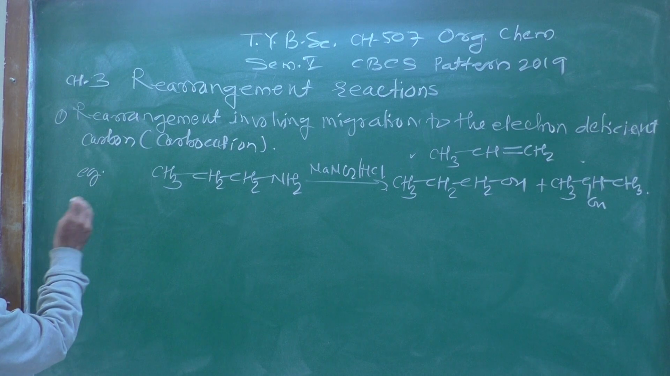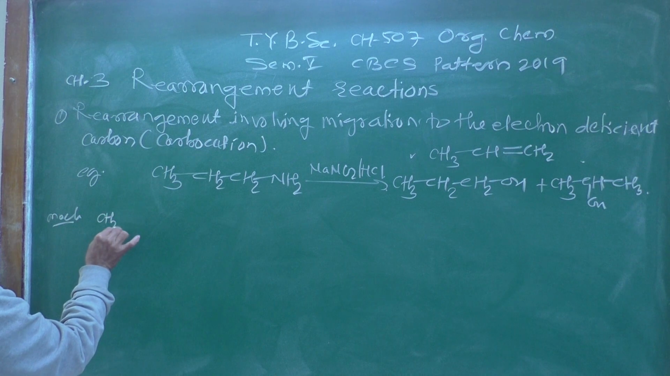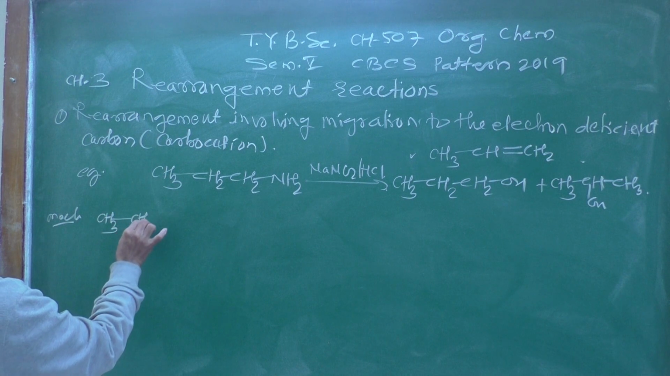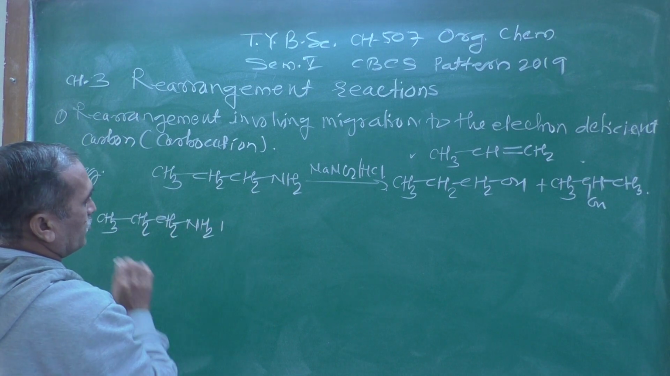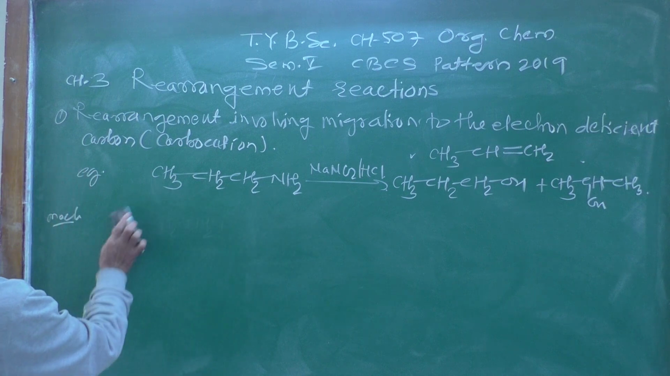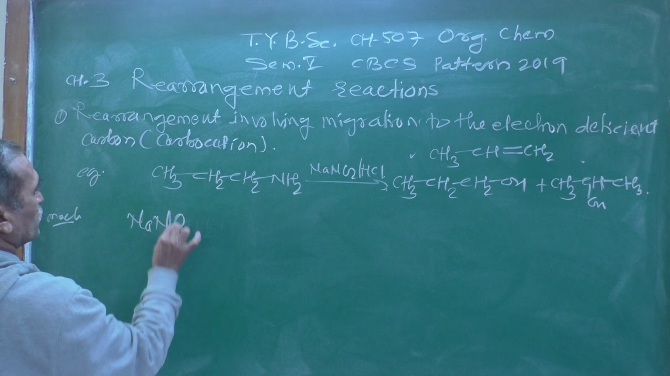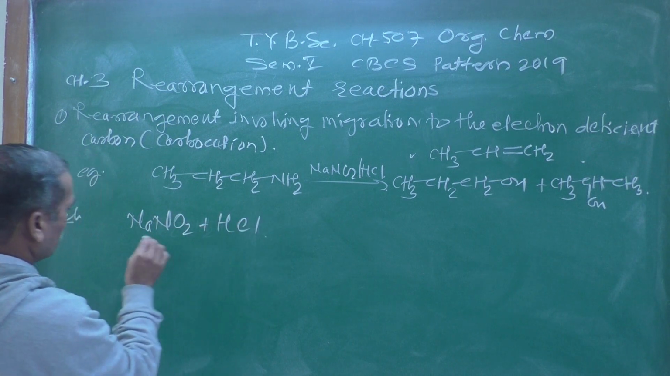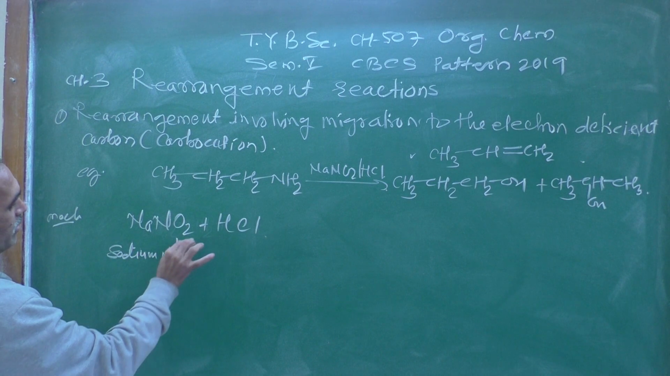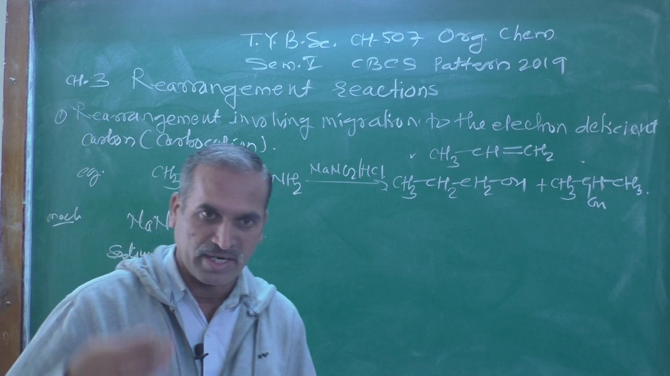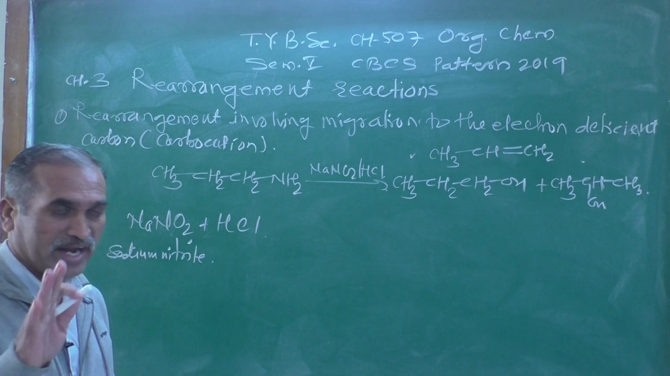Here let us see the mechanism of how we are getting that type of product. Here we know that CH3, then CH2, NH2. Before writing the mechanism, first let us see the NaNO2 plus HCl. This is known as sodium nitrite. Remember, nitrate and nitrite are different. NO3 is called a nitrate, while NO2 is known as a nitrite.